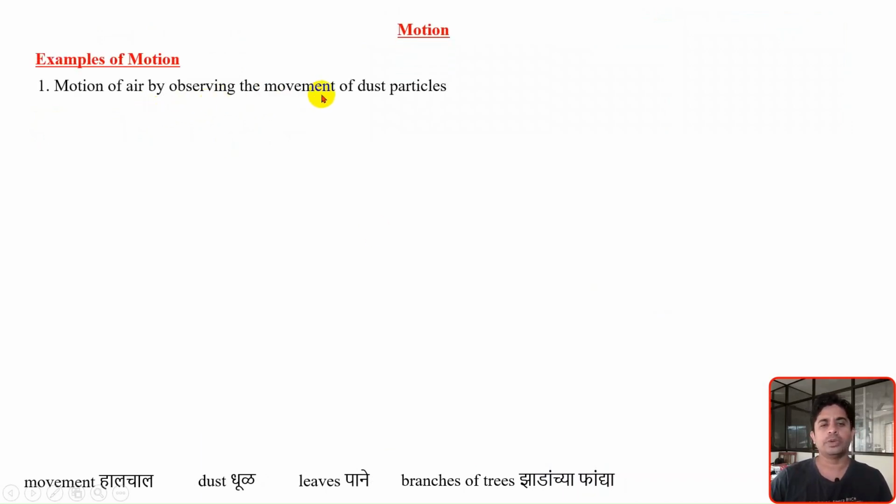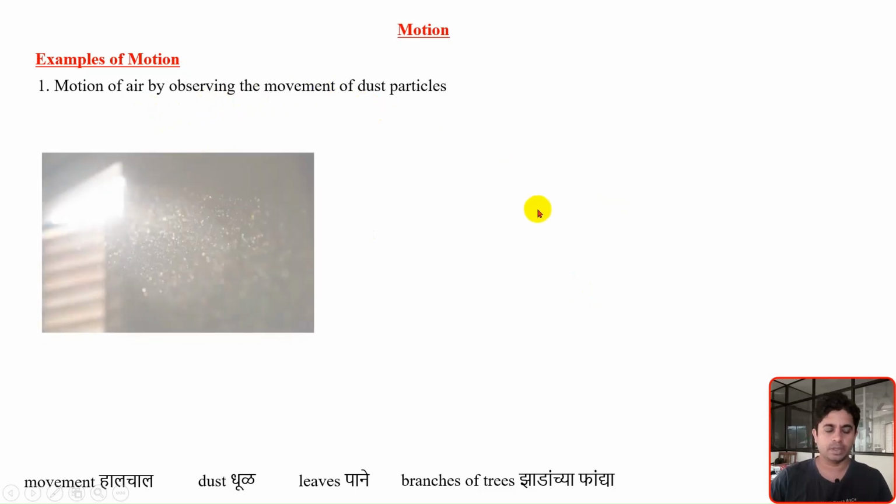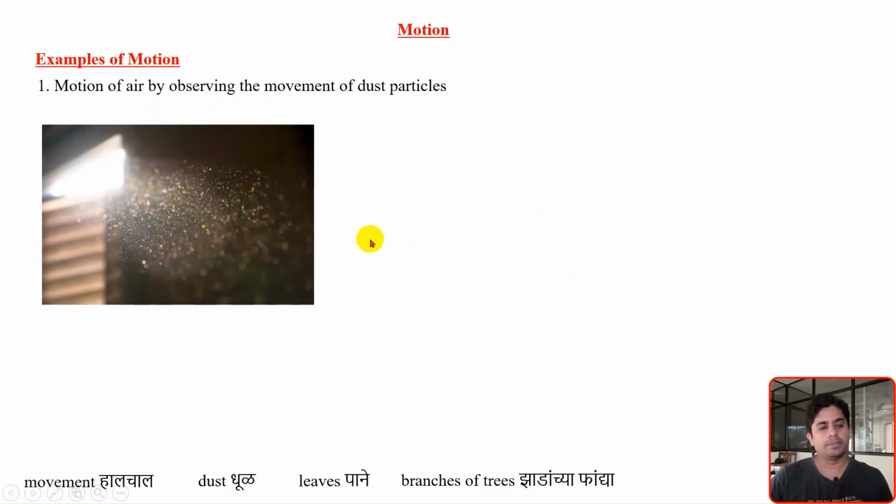Motion of air can be known by observing the movement of dust particles. Sometimes at home, through some windows or corners, sunrays will come inside the room. In those sunrays, we will observe the dust particles and their movement. With that realization, we come to know that yes, there is some motion of the air in the room.